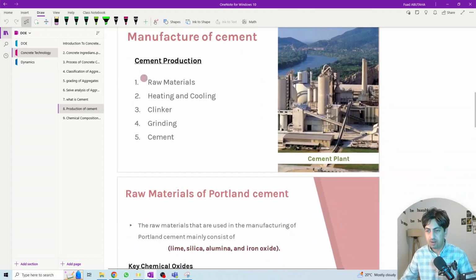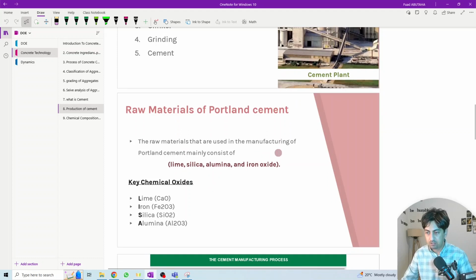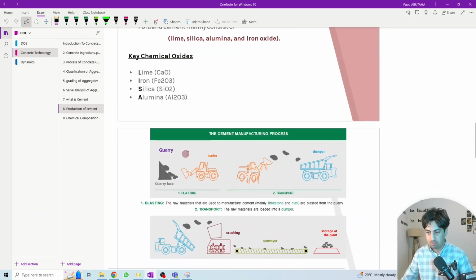Starting with the first step in more detail, the raw material to produce cement. The raw materials used in the production of Portland cement mainly consist of lime, silica, alumina, and iron oxides. These are the raw materials that we start the production of cement with. So we need to find a quarry or source that is rich with lime, silica, alumina, and iron oxide.